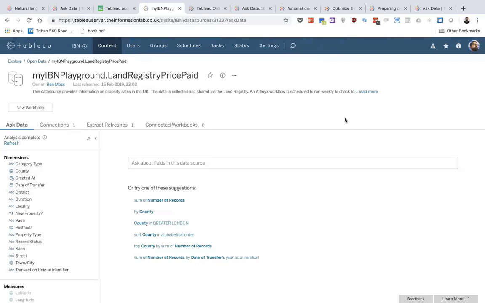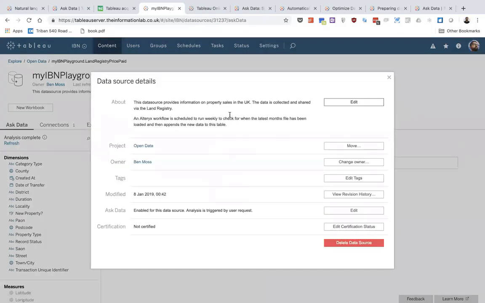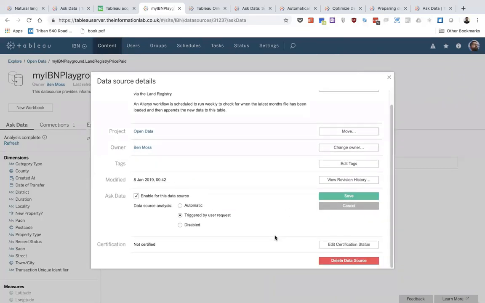I mentioned earlier we've got a brief description. And if I click on read more here, you'll see that a curator would be able to actually amend this. So they'll be able to add a description about the data source, the project it sits in, the owner, tags, and also Ask Data. You'll notice that I can actually trigger whether Ask Data is enabled for a data source or not. Now, my role on this Tableau server is a server administrator, so it differs depending on what role you have. But if you are an administrator, you can actually set whether you want Ask Data to be available on a data source or not.